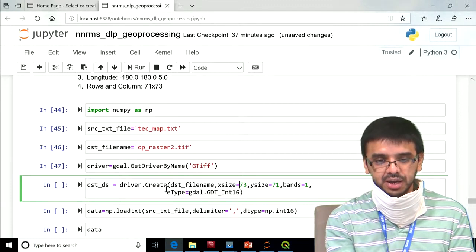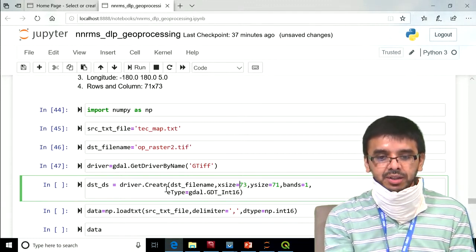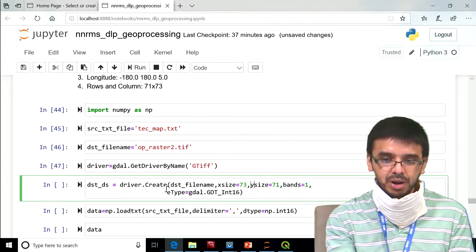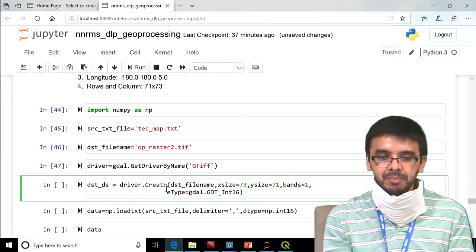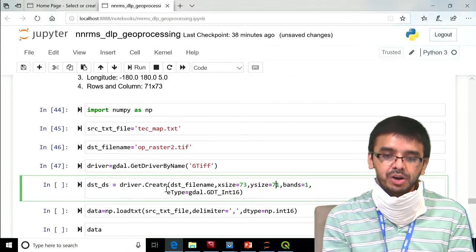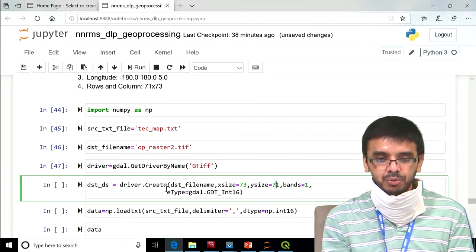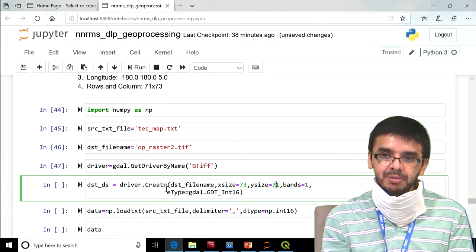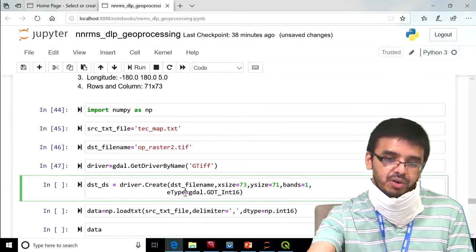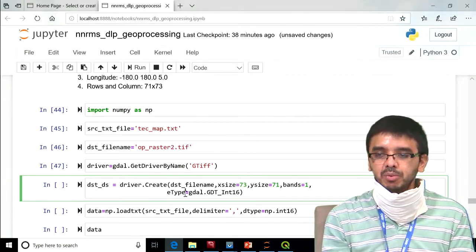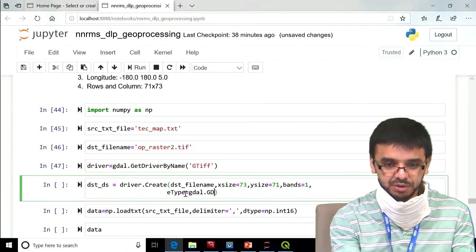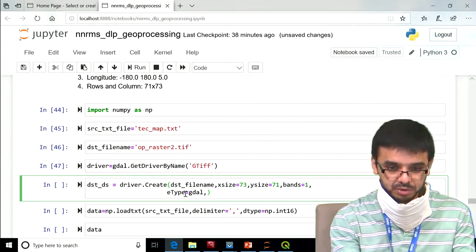As I explained, the size is 73 by 71. Then how many bands you want to create in your image. We have a single band image, so bands equal to 1, and data type. So data type may be 8-bit, 16-bit, floating point number, or whatever. You know a priori what your data type is, so you need to pass this argument eType equal to GDAL dot GDT_Int16, float or something, whatever is available to you.